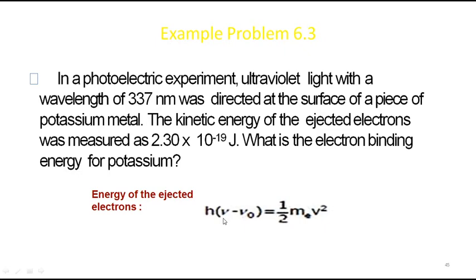h nu you know. h is the Planck's constant, 6.626 into 10 power minus 34 joule seconds. So h nu you know, and you're going to find out h nu naught. That is the binding energy, is it not? Binding energy or the photoelectric work function. W naught you are going to find out. W naught is equal to h into nu naught. That is the binding energy. So if you substitute the other things, you can easily find out the work function. So this sort of problems you need to practice.